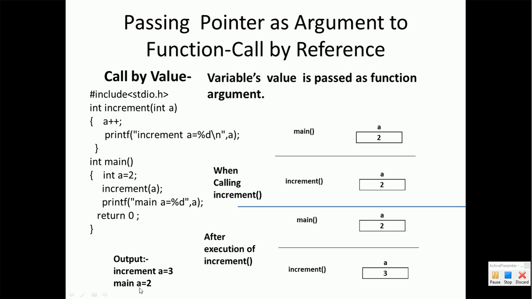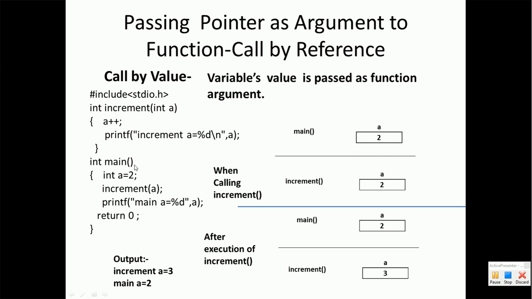So why will this happen? Because we are passing the value of variable a to the called function, which is actually increment function. So the called function will raise the value of a by 1, but because we are only copying the value, the changes will be done in the variable a of increment function.